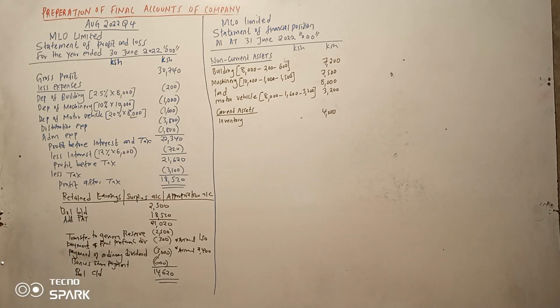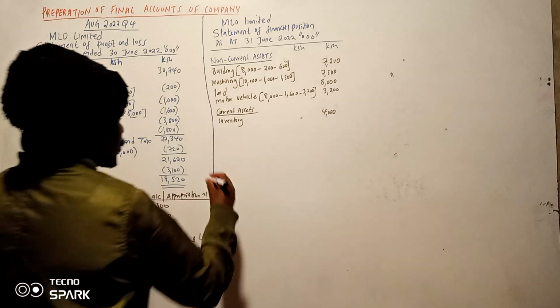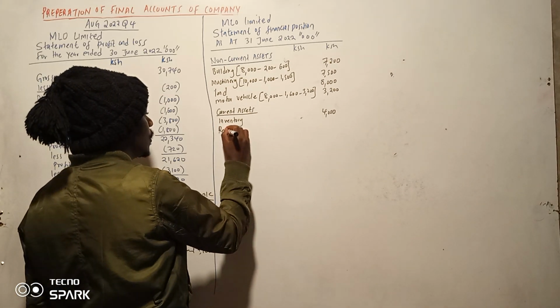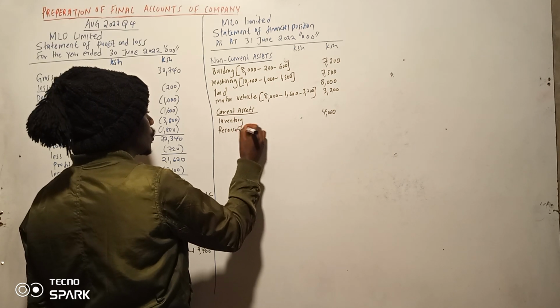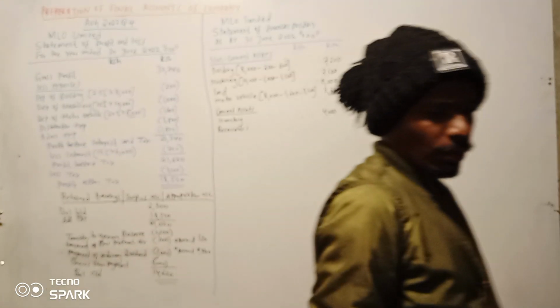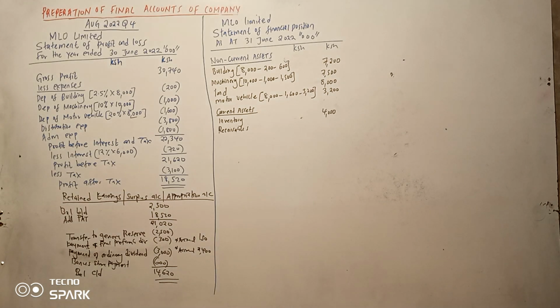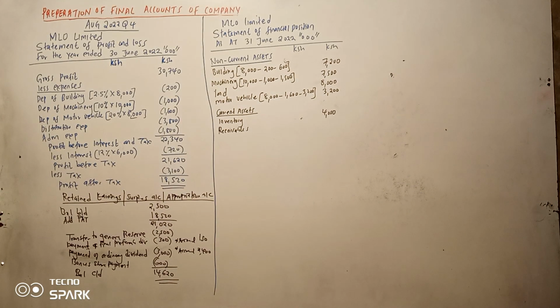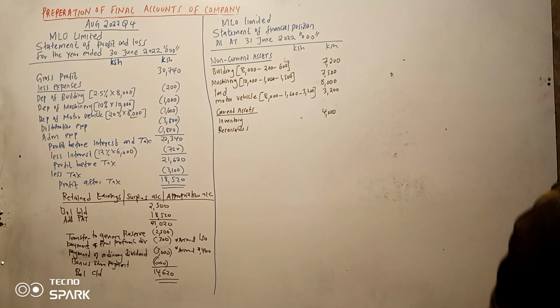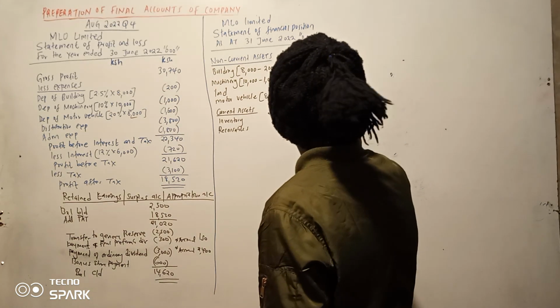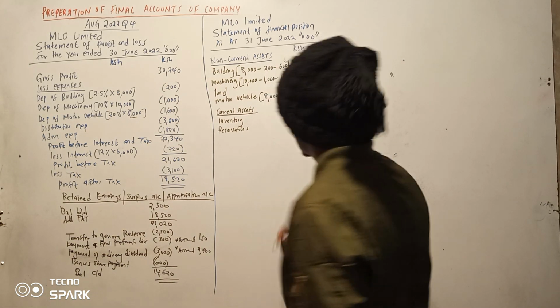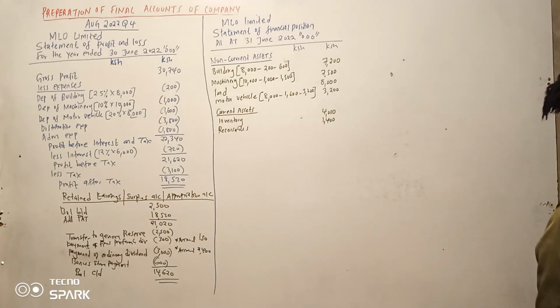Haya. You can look for receivables. Receivables was not affected in any manner. So kumaanisha receivables to be the same. Account receivables wanatuambia ni 1,400. So that one was not affected in any manner.